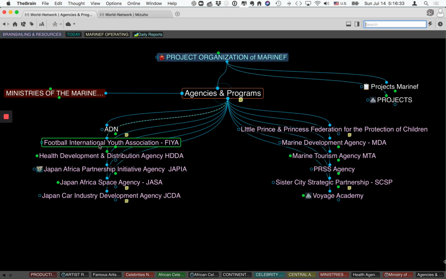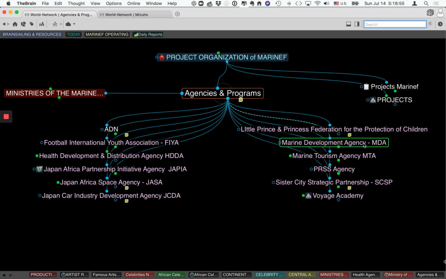So you can see this. We have the Football International Youth Association, which is meant to help children, with equipment distributed at all sports agencies anywhere, or schools, health development. This is for the protection of children.